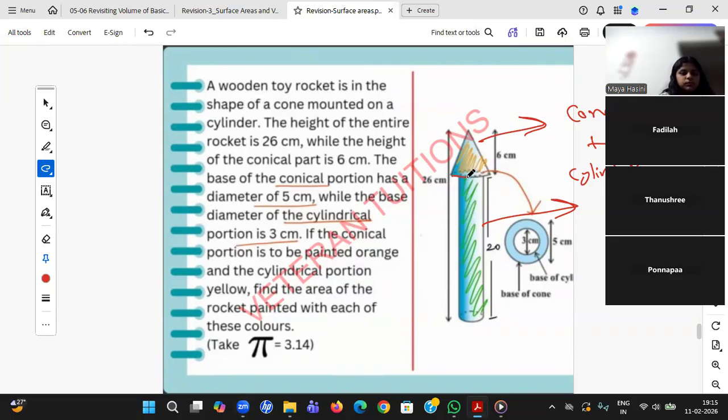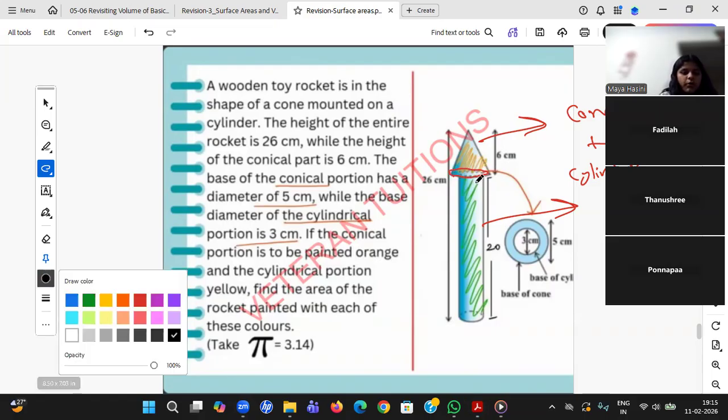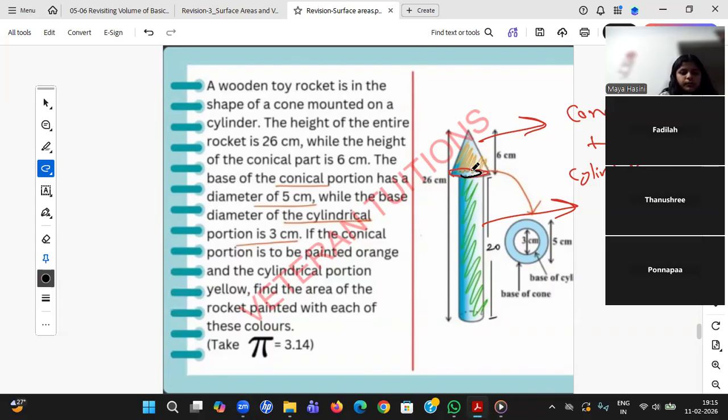Exactly. You see, there's a big circle which is nothing but the circumference of the cone, and there is a small circle which is nothing but the circumference of the top part of the cylinder. So there is an annular ring forming, student. There is an annular ring forming. Please concentrate. Yes, Maya, right answer. Cone plus cylinder plus annular ring.